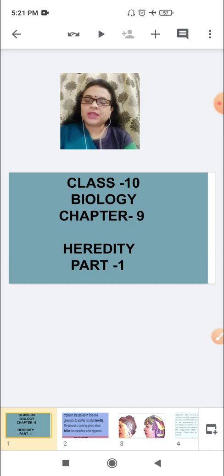Actually children, your chapter 9 is about heredity and evolution, but due to the 30% reduction by CBSE this year, you will not study evolution. This time, according to your syllabus, you will study heredity only.